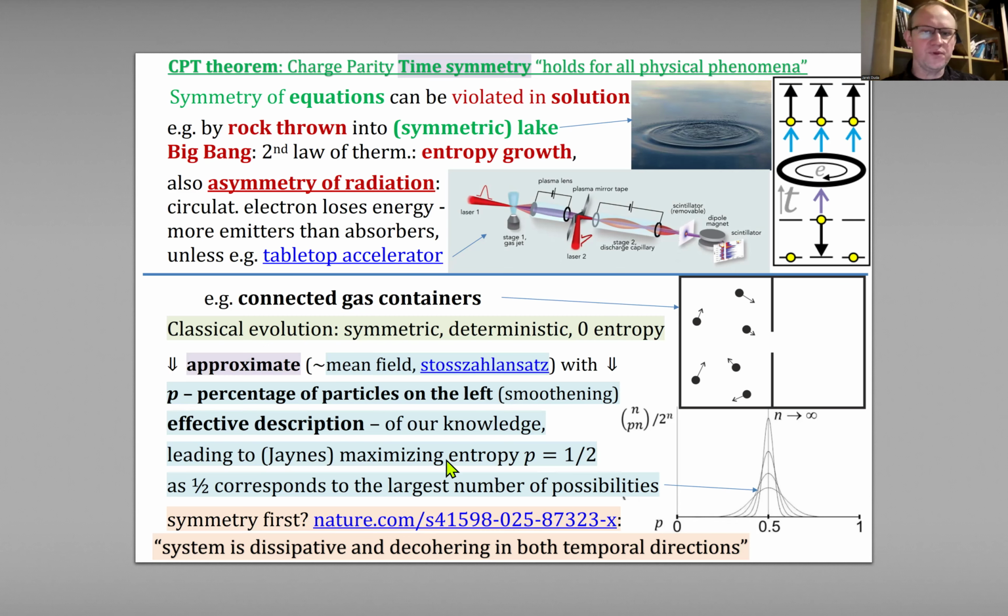So regarding entropy, classical evolution is deterministic. We have some particles, and there is no entropy. We have just one classical solution, so entropy is zero.